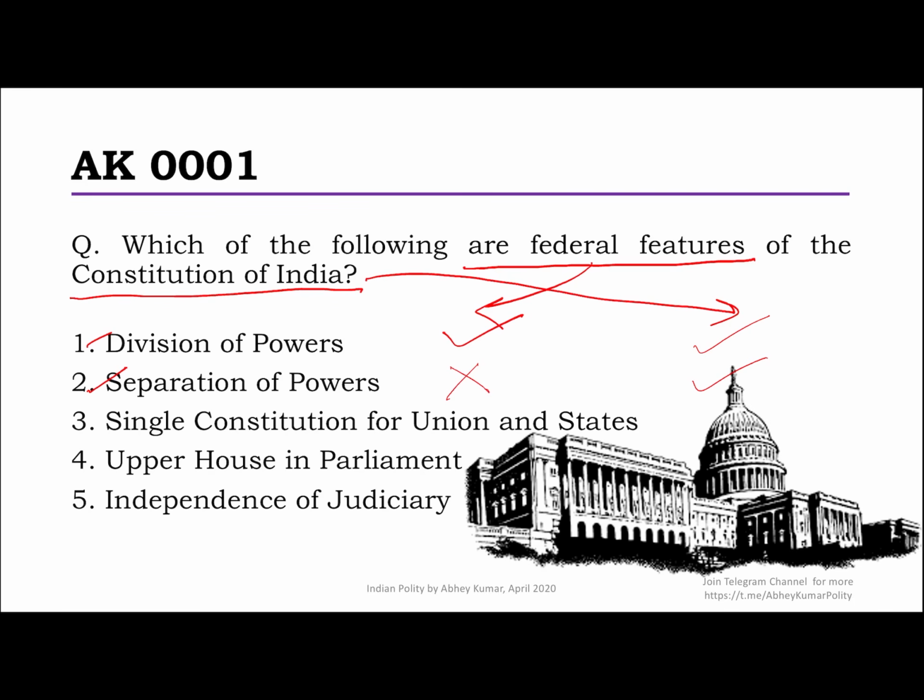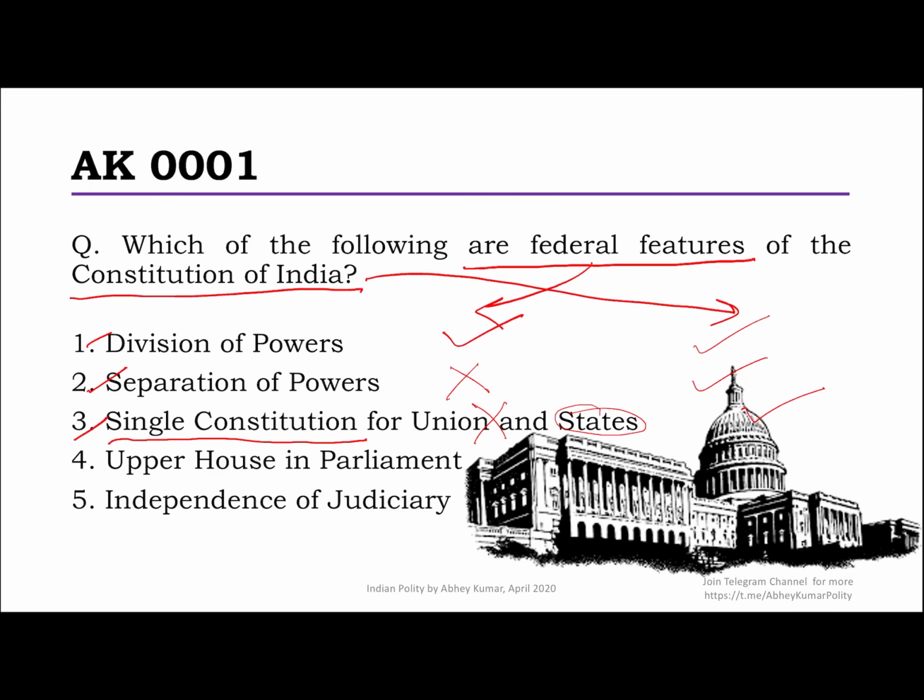So coming to the third option, the single constitution for union and state. Now, when you have a single constitution, of course, the identity of the state is not at the same level as the union. So in the truest sense of being a federation, as it started in the United States of America, the center and the states, they have their own constitutions. So it is not a federal feature. However, this is definitely a characteristic in the Indian Constitution.